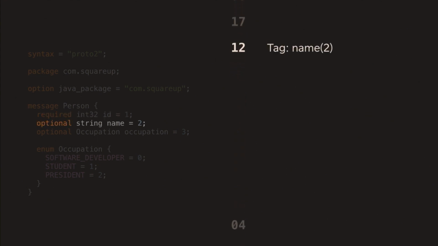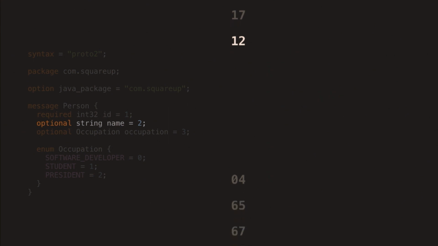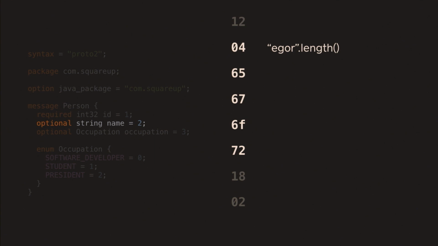Let's go forward, and the next byte here will represent the second field. Again, the tag value here is 2. The encoding here is a bit different. It's called length delimited, which is usually used with strings. Again, we do some bit magic to calculate the value. And with length delimited, the next byte will represent the length of the string that we're trying to encode. And not surprisingly, the next 4 bytes will contain the ASCII values for each character in the string.